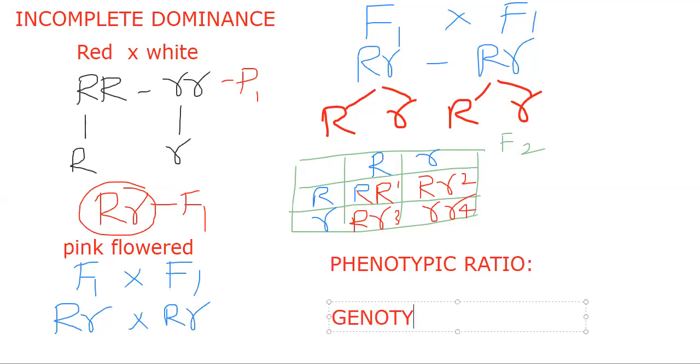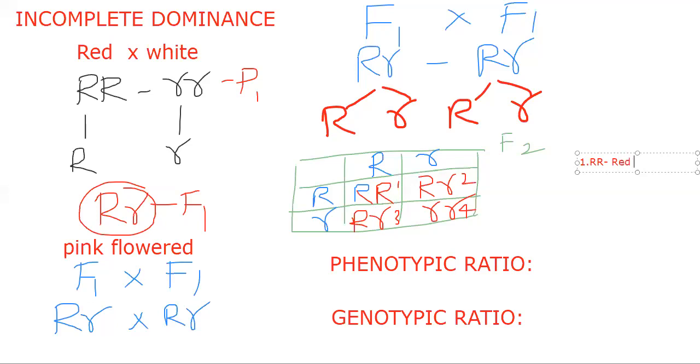So how many red flowered plants appeared? That's the question here. In the first box, what's that plant, red flower or white flower? That means capital R, capital R. Red flower.